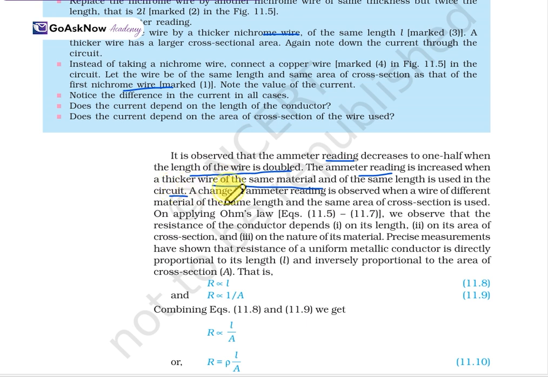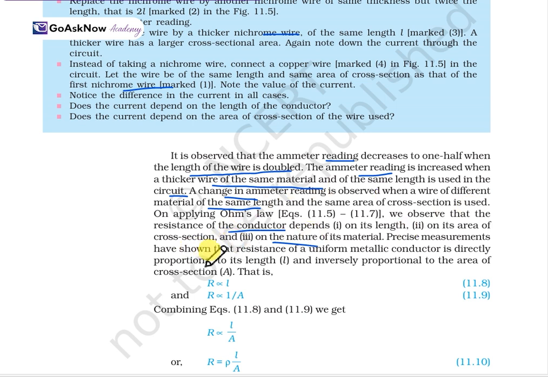A change in ammeter reading is observed when a wire of a different material, of the same length and the same area of cross section, is used. So when you apply Ohm's law, we observe that the resistance of the conductor depends on its length, second on its area of cross section, and on the nature of the material as well. From this activity, we observe three different factors: with respect to length, with respect to area of cross section, and with respect to the nature of the material.